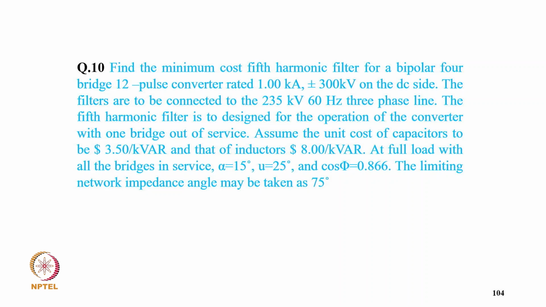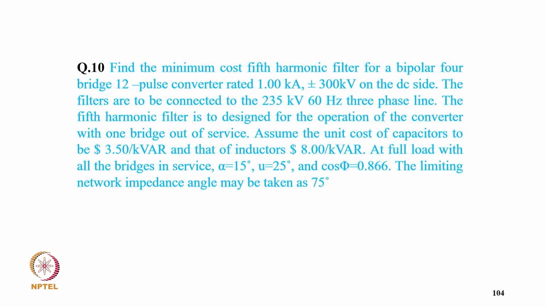solution, example 10: find the minimum cost harmonic filter for a bipolar bridge 12-pulse converter rated at 1.00 kiloampere, plus or minus 300 volt on the DC side. The filters are to be connected to a 235 kilovolt, 50 Hz, 3-phase line, and the fifth harmonic filter is designed for the operation of the converter with one bridge out of service.